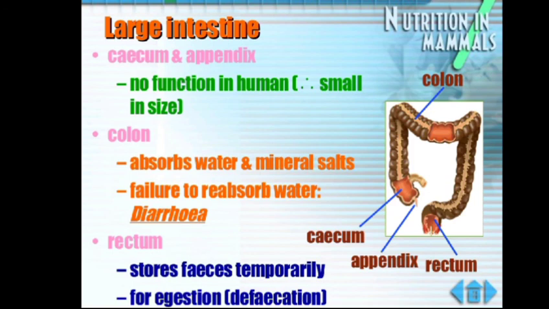Egestion is the process of getting rid of the undigested solid part of the food, and it is also known as defecation. So this is all about the process of digestion in humans, which is a very important and interesting topic of the chapter. Today we studied the digestion in humans. In the next class we will study the digestion of food in ruminants.